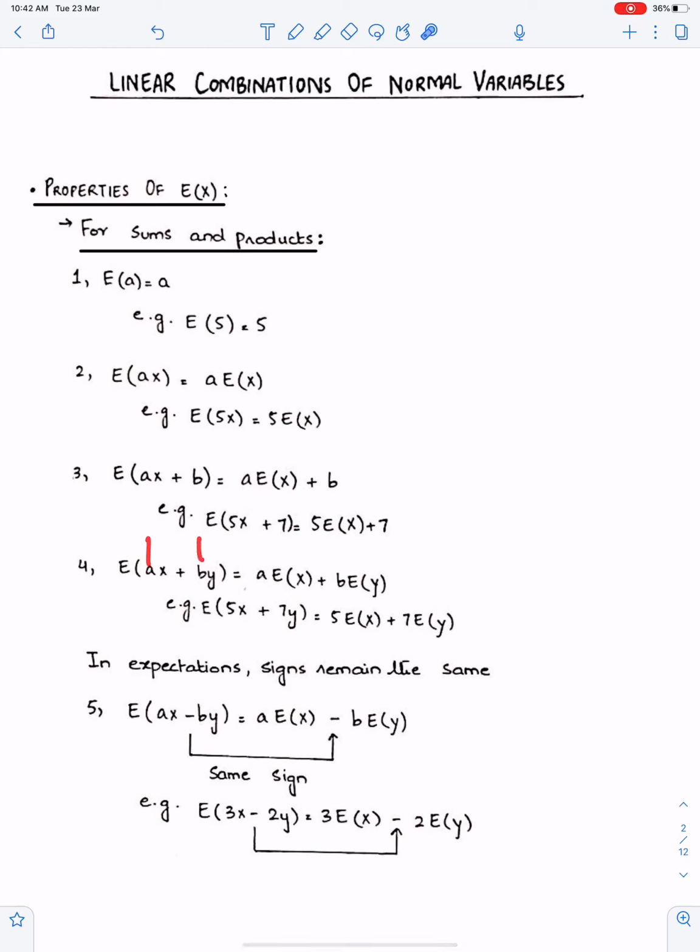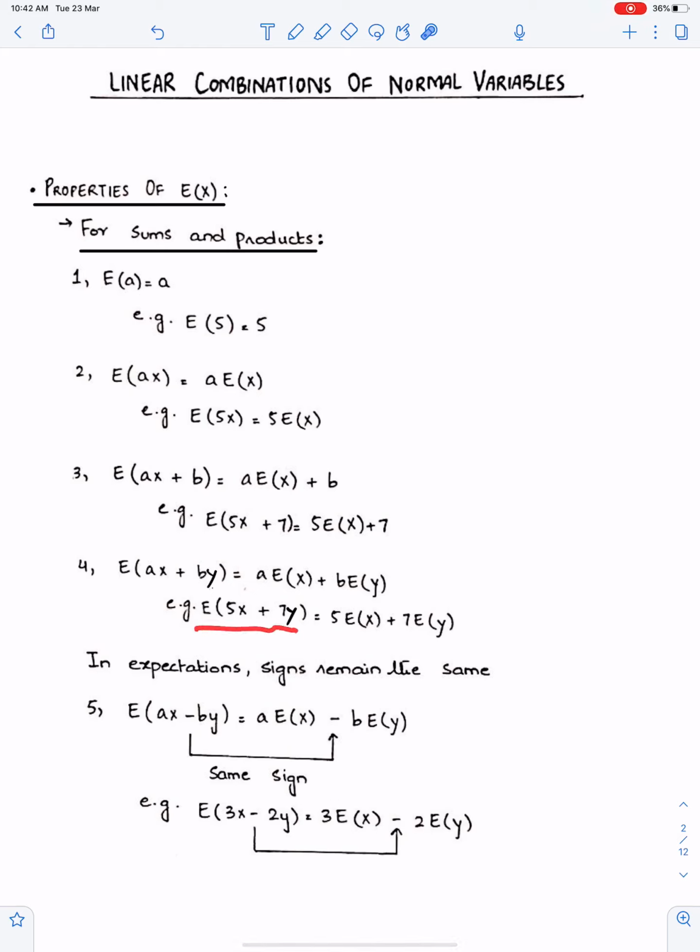a and b are the coefficients of x and y. This is the capital Y. Always write capital X and capital Y in Ex and Vx. They are fine here. Well, this coefficient will come out from this bracket and it will become a times Ex, and this will become b times Ey.